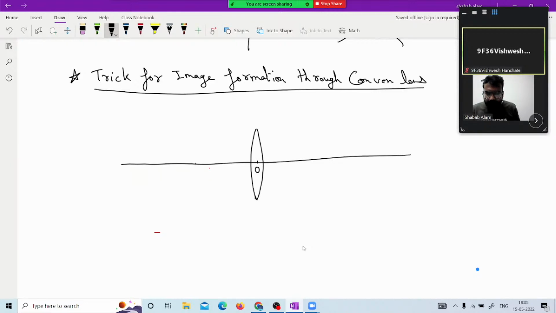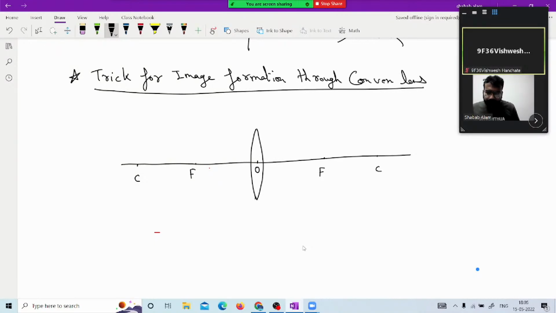Let us see the terminology. This is optical center, focus, focus. If focus and focus is written, it means that these two surfaces, surface number 1, surface number 2, are of the same radius of curvature. It means the center will be the same. Okay, all symmetrical, both sides, left and right.